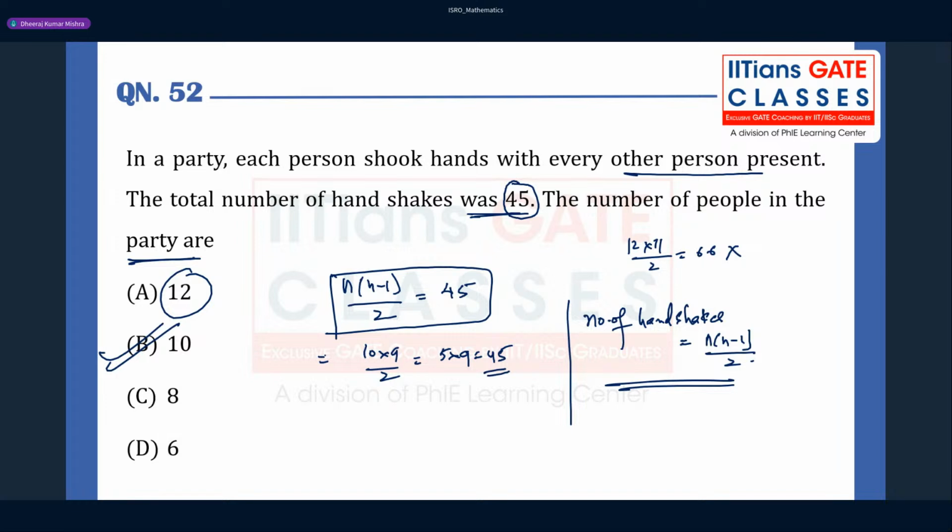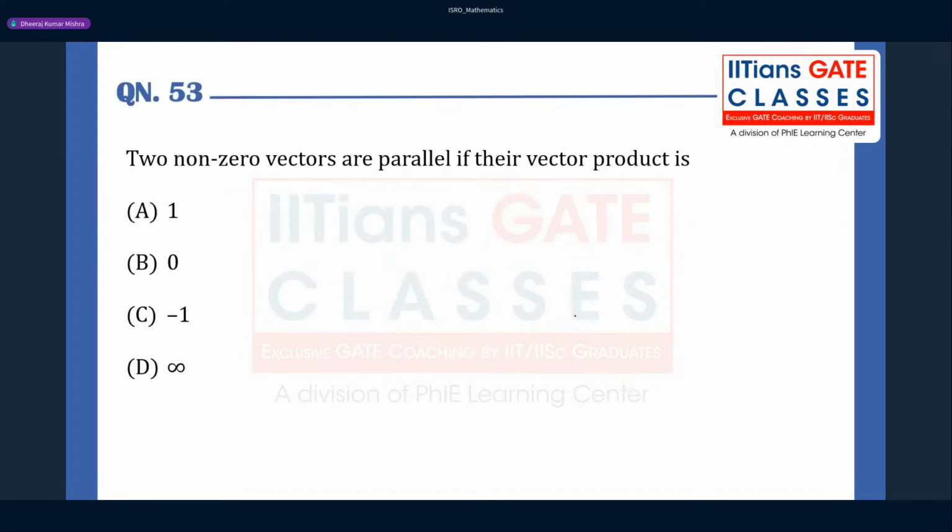I believe everybody understood this, because if there are n persons, each person can shake hands with n minus 1 people, because one cannot shake hands with themselves. Suppose there are n persons, then each can shake hands with n minus 1 persons, and each handshake is counted twice. So n into n minus 1 by 2 is equal to 45. This is nothing but the number of handshakes. So this question seems like an aptitude question. Okay, fine, let us move to the next question.